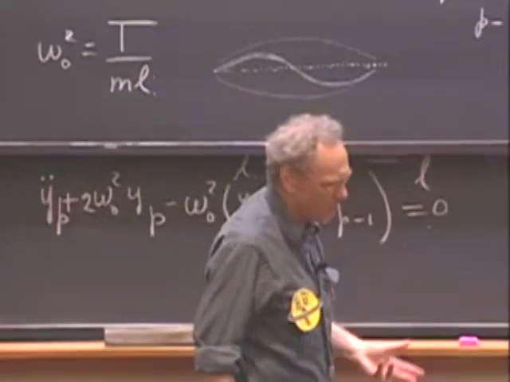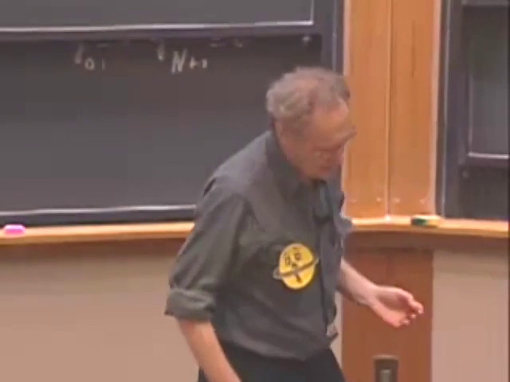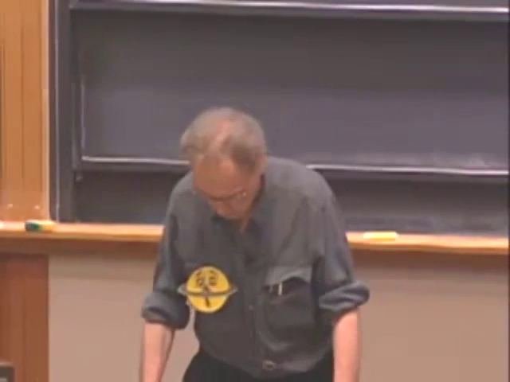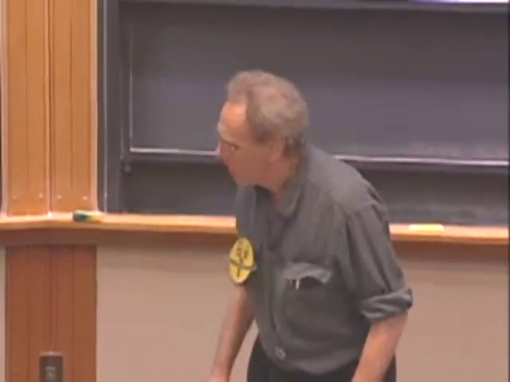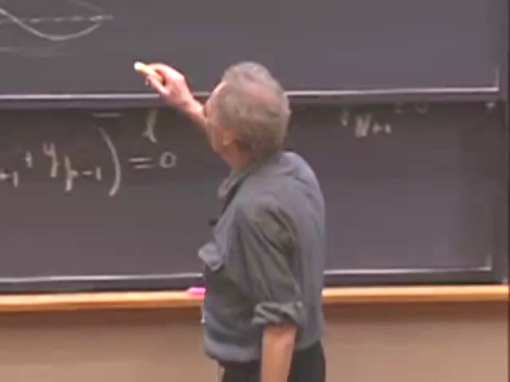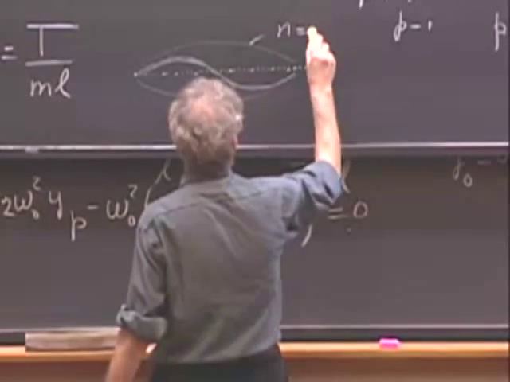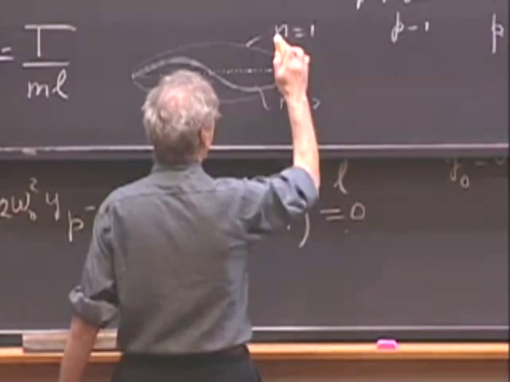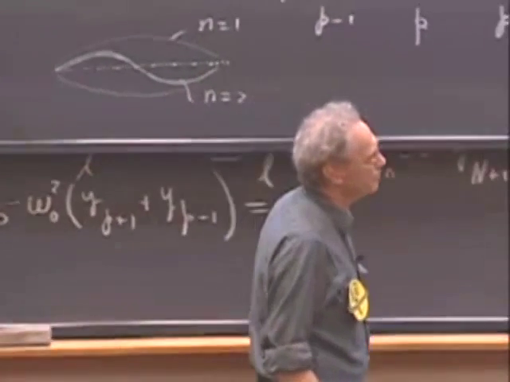So we use that experience, which is not very rigid, in order to decide on our trial function. This would be mode 1, and this would be mode 2.